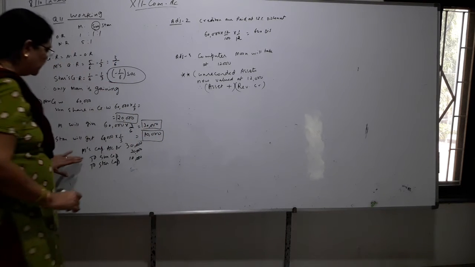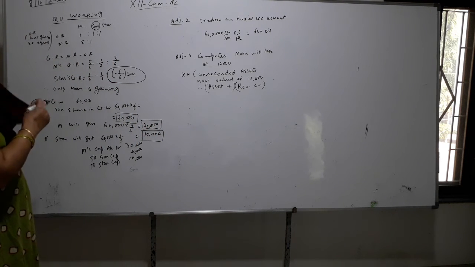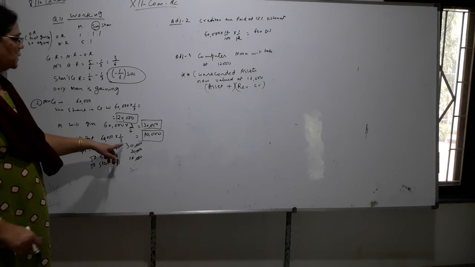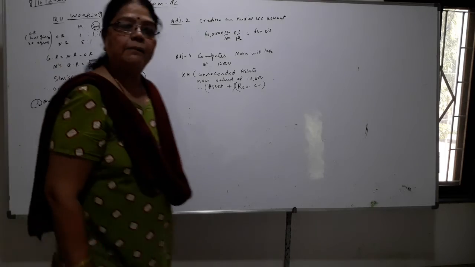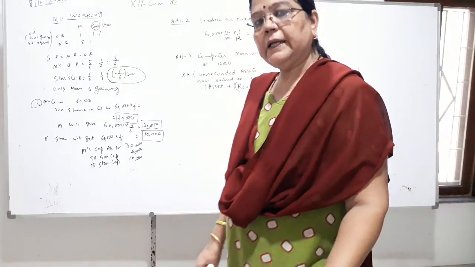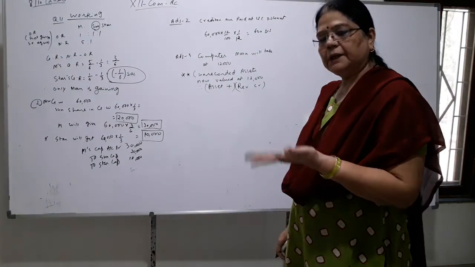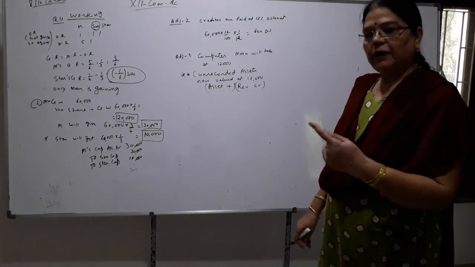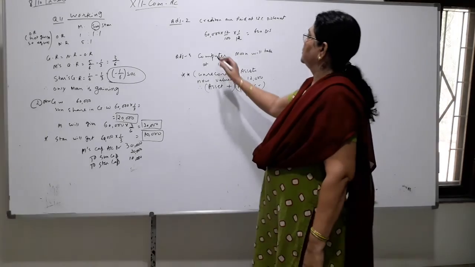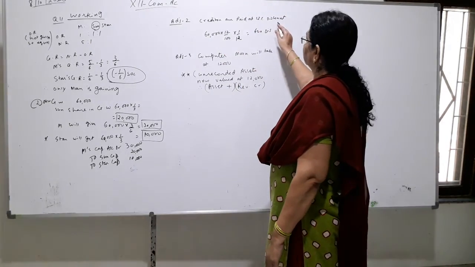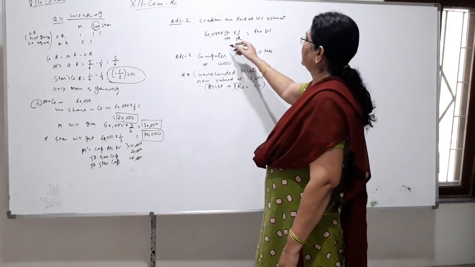And the journal entries. Moon's capital, Sun capital and Star capital, 30,000, 20, 10. Creditors are paid at 12% discount. Means creditors are to be paid after 1 month, but you are paying immediately, within 1 month. So creditors are paid at 12% discount, 60,000, 12%, 1 month.